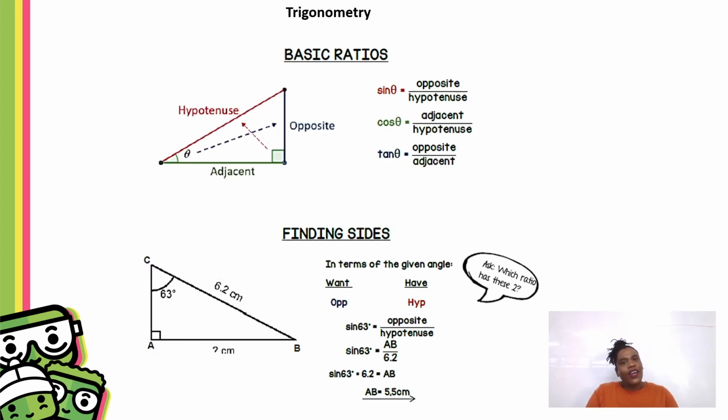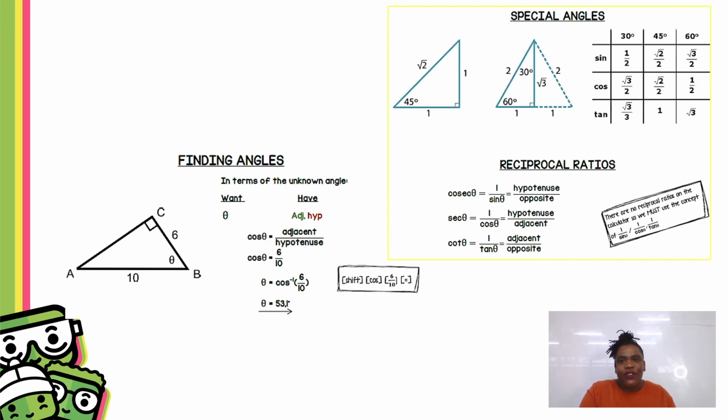And then we have our trigonometry. This is a very heavy section in paper 2. But it's also very easy. If you stick to the basics, don't worry about all the complicated things. Familiarize yourself with the basics. Sine, cos, and tan. Those are your trig ratios. When you have a 90-degree triangle, understand what it means, how to use them, how to find sides using your trig ratios. What do you want? What do you have? And then use that to find your answers.